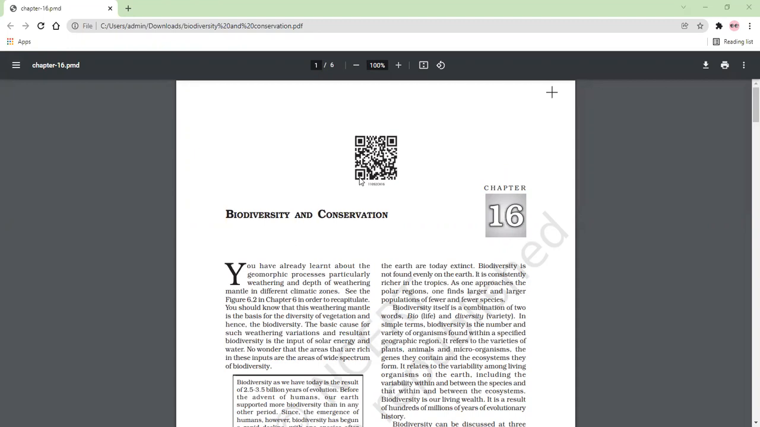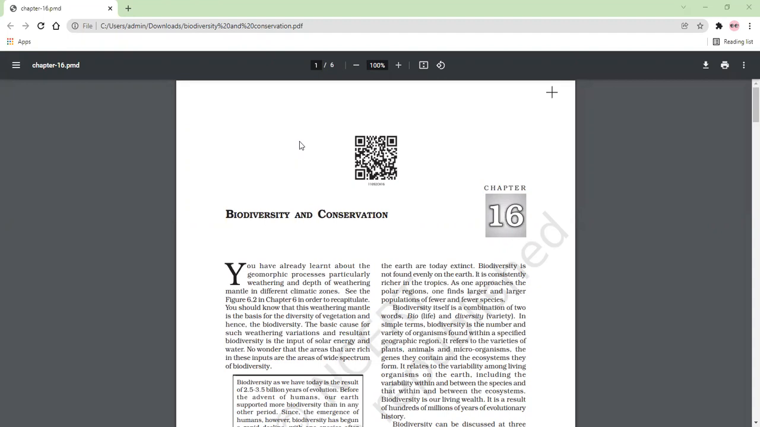As we all know, the word biodiversity is composed of two words, that is bio and diversity. Bio means life and diversity means variety. So biodiversity is the varieties of life, or we can say the diversity or number of variety of species of plant and animal life within a region. That is the literal meaning of biodiversity.